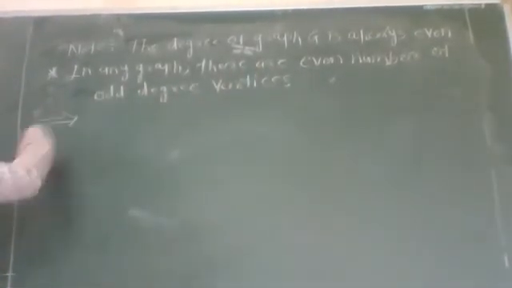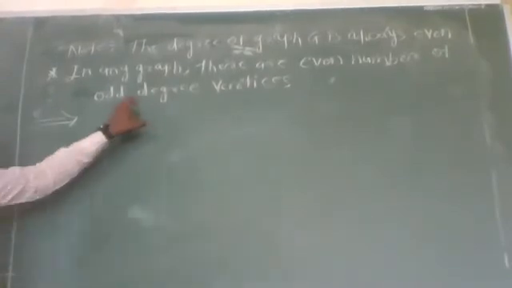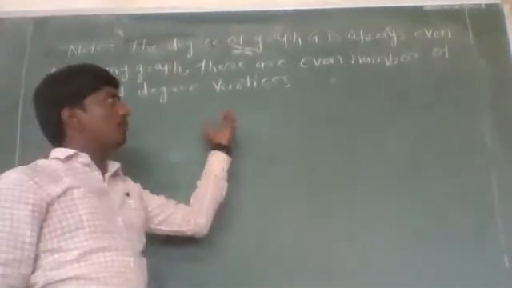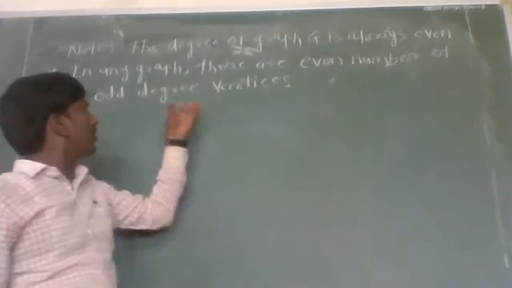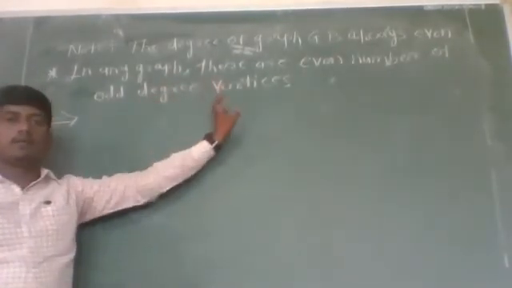We have to prove this statement. If we take any graph G, then we have to prove that the number of vertices of odd degree is always even.